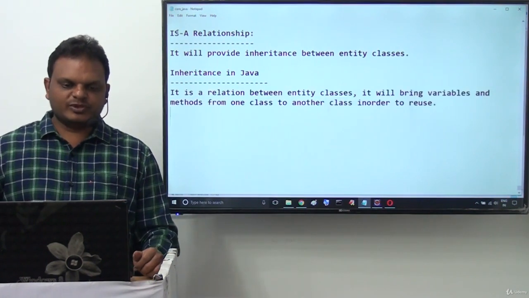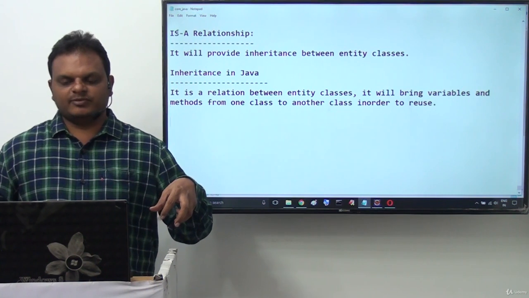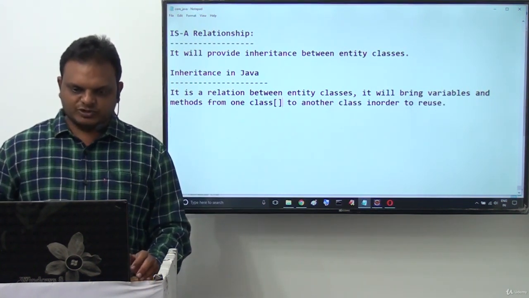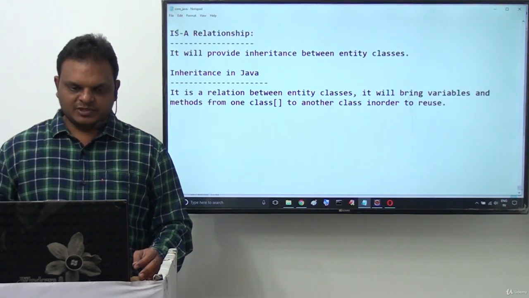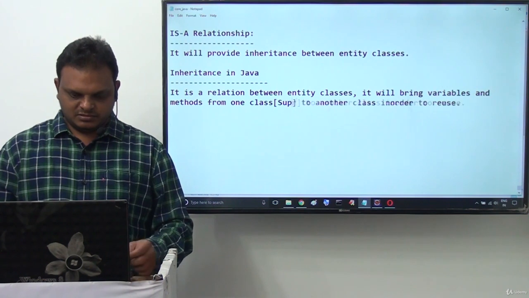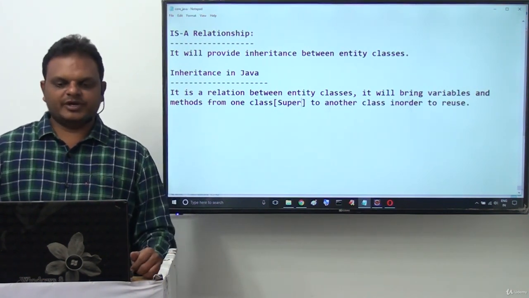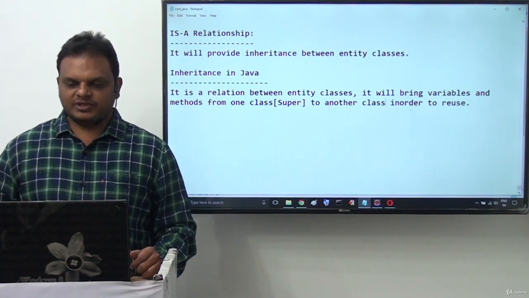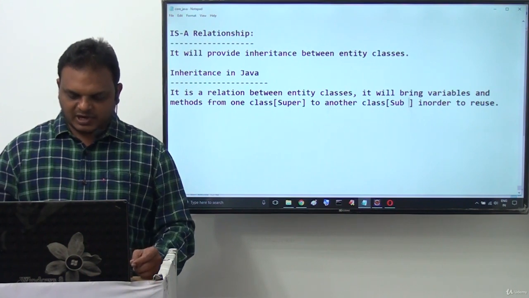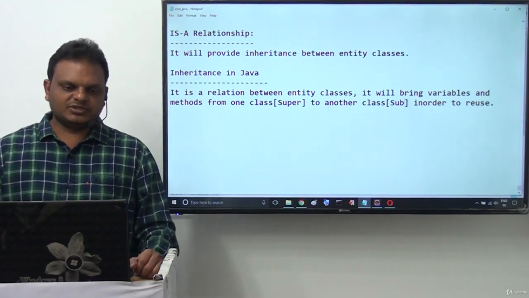Now here I want to give some terminology. It is a relation between entity classes. It will bring variables and methods from one class to another class. Here one class is known as the super class, or maybe parent class. Super class or parent class. And another class is the subclass, or we may call it the child class. Either subclass or child class.